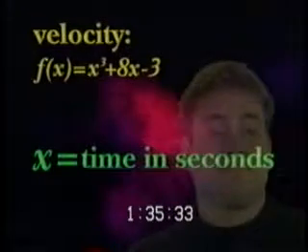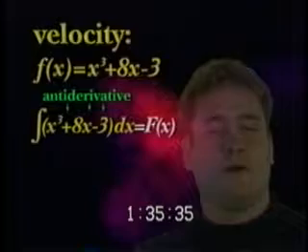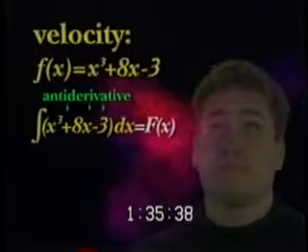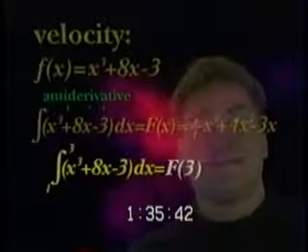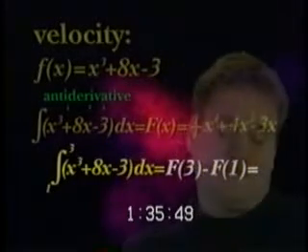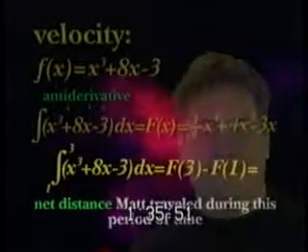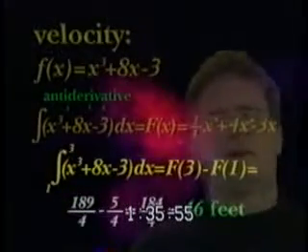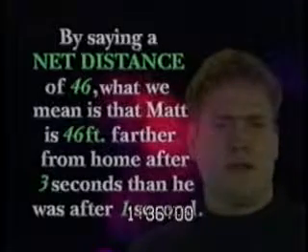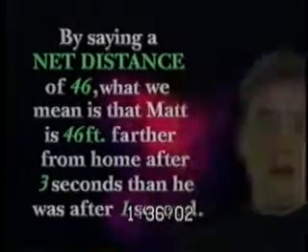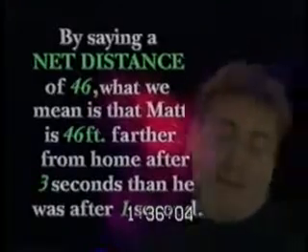After x seconds, the antiderivative capital F of x gives Matt's position function, or his distance from home. Capital F of 3 is Matt's position at time 3, and capital F of 1 is Matt's position at time 1. So the difference between them represents the net distance Matt traveled during this period of time. Matt traveled a net of 46 feet during that 2 seconds. By saying a net distance of 46, what we mean is that Matt is 46 feet further from home after 3 seconds than he was after 1 second.